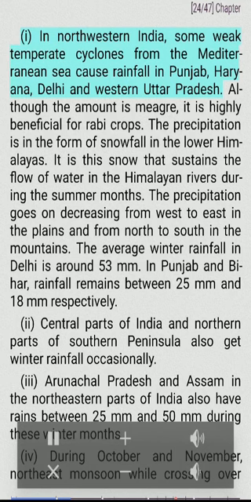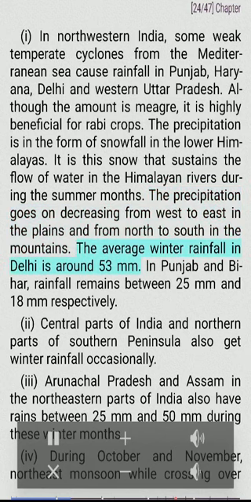In northwestern India, some weak temperate cyclones from the Mediterranean Sea cause rainfall in Punjab, Haryana, Delhi and western Uttar Pradesh. Although the amount is meager, it is highly beneficial for rabi crops. The precipitation is in the form of snowfall in the lower Himalayas. It is this snow that sustains the flow of water in the Himalayan rivers during the summer months. The precipitation goes to east in the plains and from north to south in the mountains.